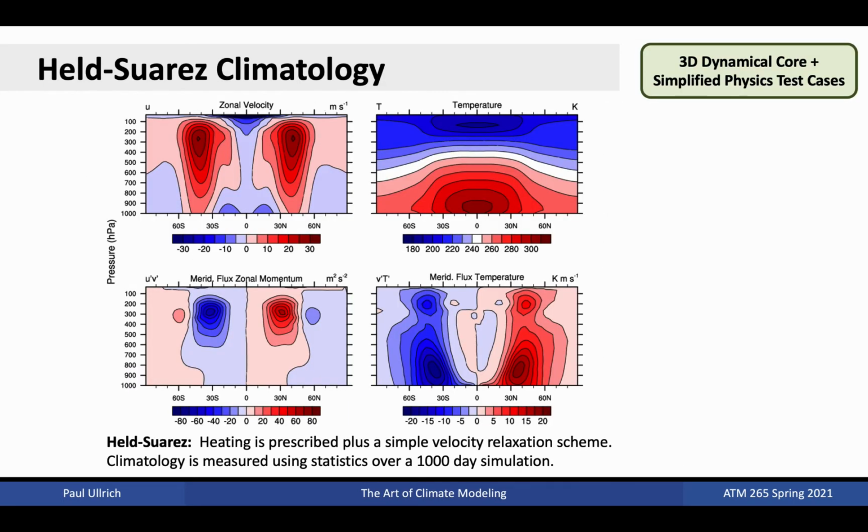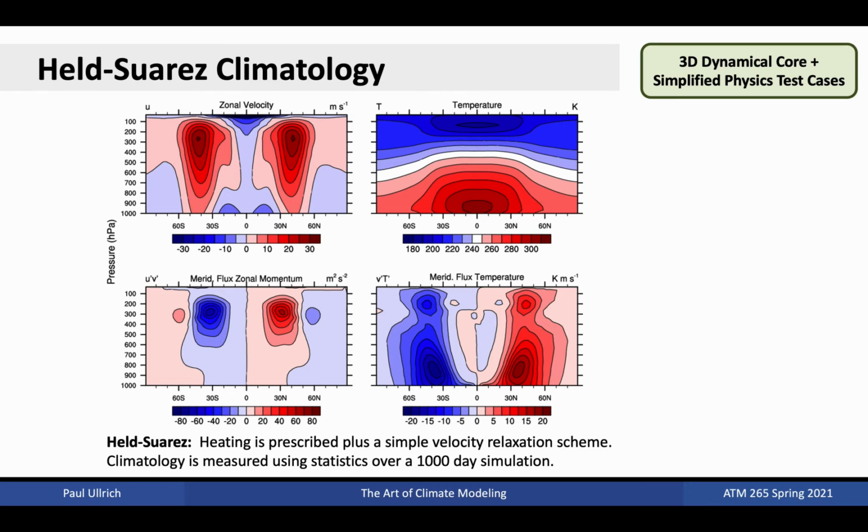In order to move our simulations closer to real climate simulations, dry dynamical core test cases are normally augmented with simplified physics parameterizations, whose impacts on the simulation are more easily understood. One such commonly employed test case is the Held-Suarez climatology, which consists of a prescribed analytical heating pattern that is a function of latitude and altitude, along with prescribed surface fluxes and friction.